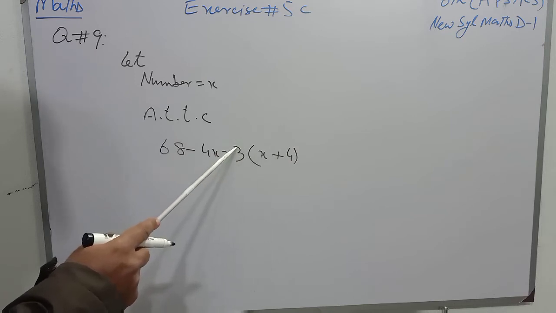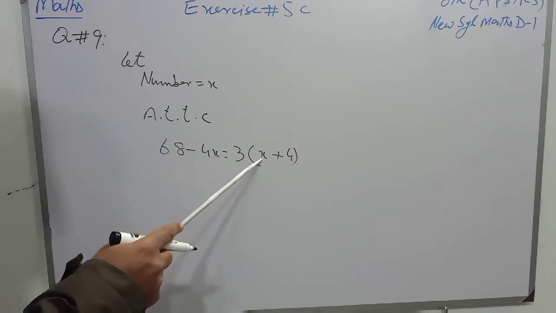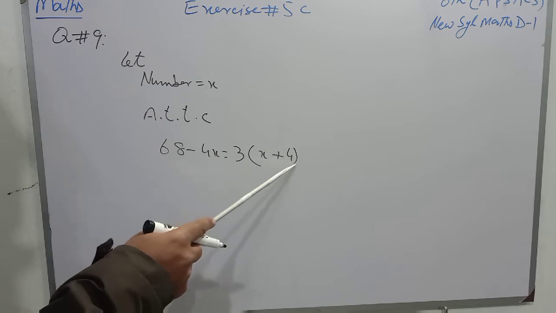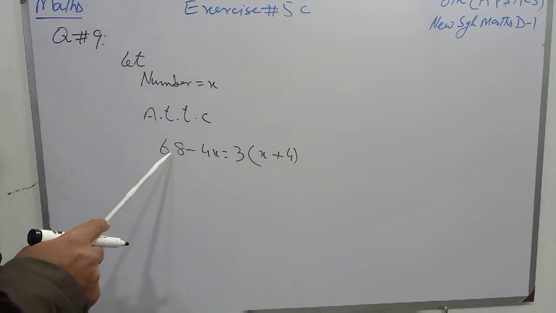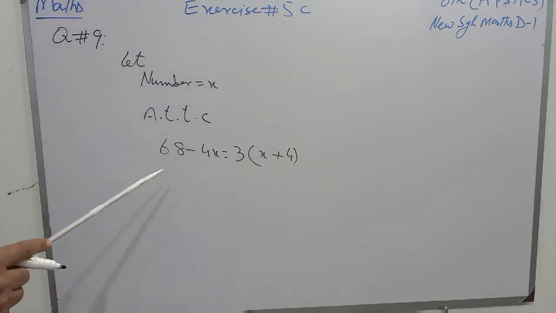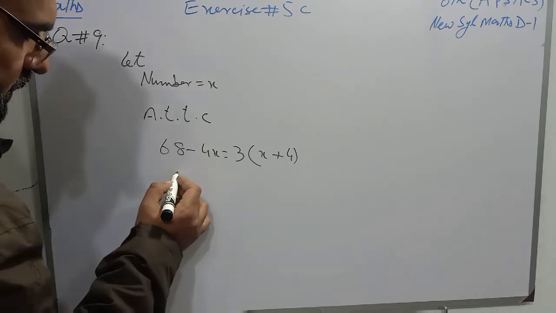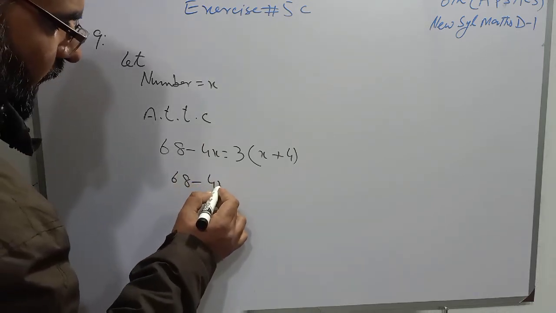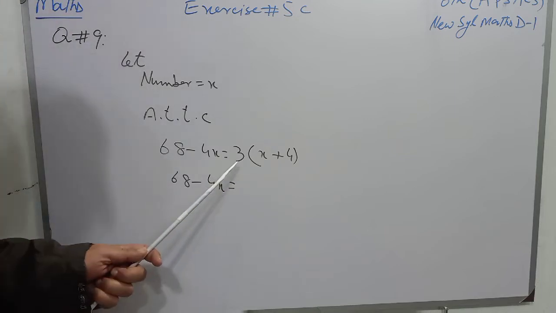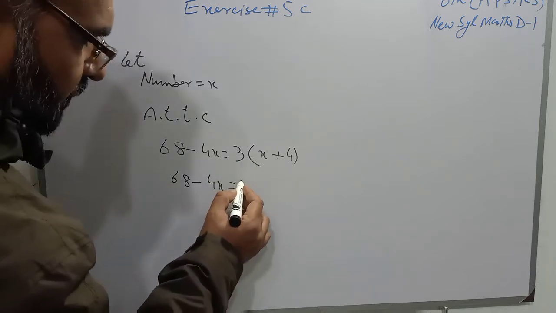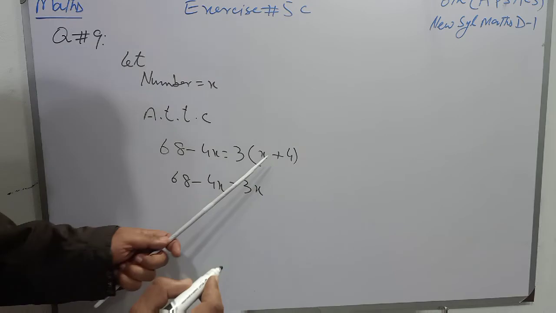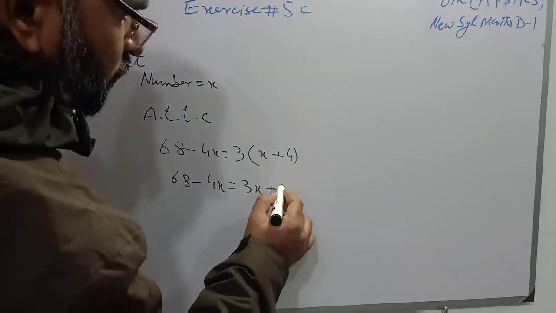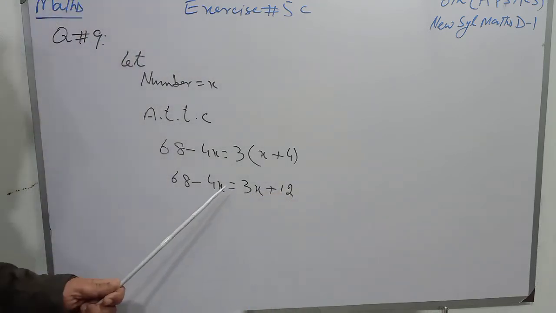So 3 times means that this 3 will multiply with both the numbers that are summed up in the bracket. Now students, we will simplify this question. 68 minus 4x is equal to 3 multiplied with x, and we will have 3x, and when 3 multiplies by 4 we will have 3 4s are 12.